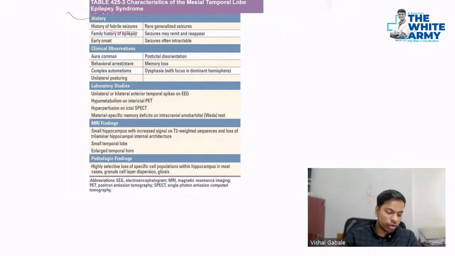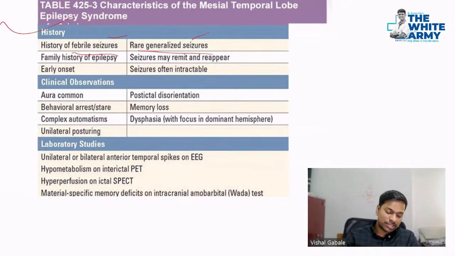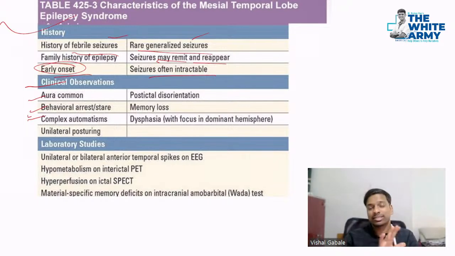Patient can have a history of febrile seizure. Generalized seizures can also be there, and they can remit, reappear, and often intractable early onset seizures can be there. On clinical observation, you can get aura, behavioral arrest, stare, complex automatisms because it's a focal seizure with impaired awareness, basically. We are discussing epilepsy syndromes, not generalized seizures.